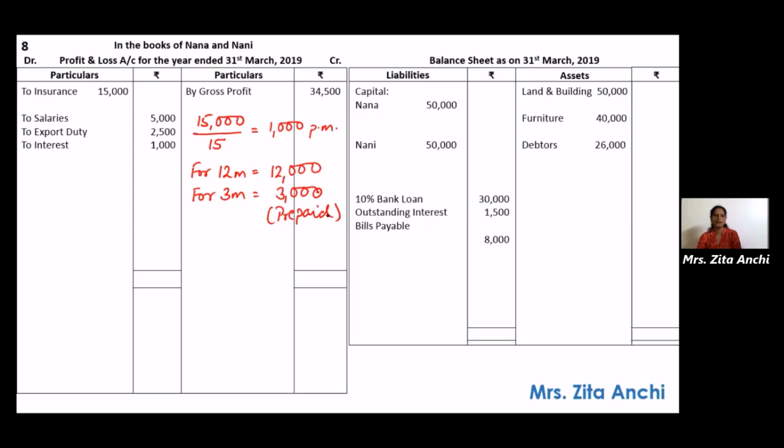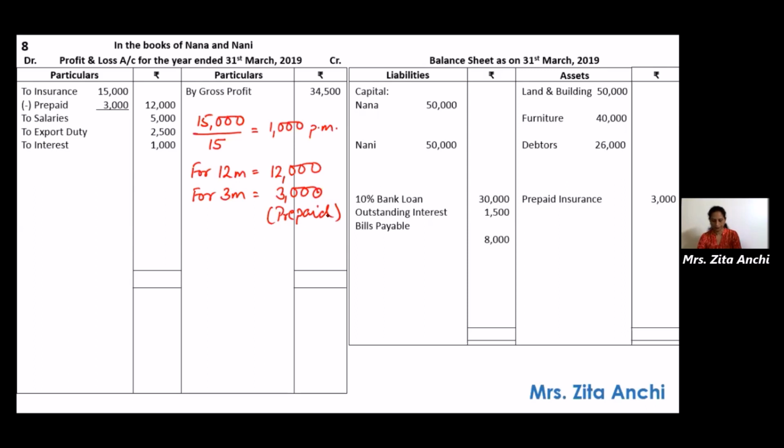So prepaid, first effect will be to deduct from the expense. On the debit side of profit and loss account, write less prepaid 3,000. Deduct, take the figure to the outer column. That is 12,000. Now second effect of prepaid will come on the asset side of the balance sheet. So come to the asset side. I hope you have left 3 lines there for debtor adjustment. Write prepaid insurance 3,000.